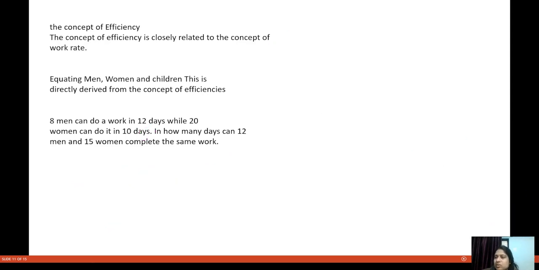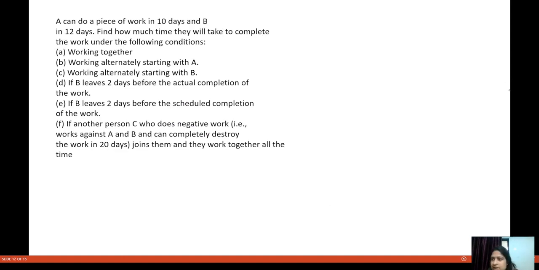You can do this with the help of the percentage method also, because with 96 man days, 100% of the work is done. So in one man day, 100 by 96% of the work is done. You can do it this way also, but let us stick to one method only. Man days work very well for you, I think. This is how we can do these questions. Now let's move on to the next question.